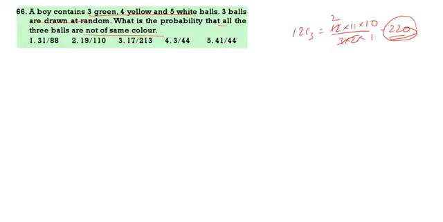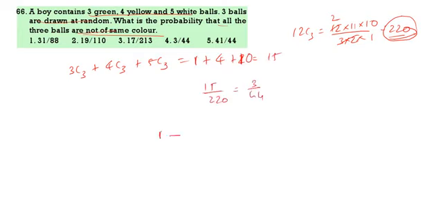All are of the same color means either 3 should be green, or 3 should be yellow, or 3 should be white. So 3C3 value 1, 4C3 value 4, 5C3 value 10. So 15 by 220, that is nothing but 3 by 44. Now not of the same color means 1 minus 3 by 44, that is 41 by 44. Option 5.